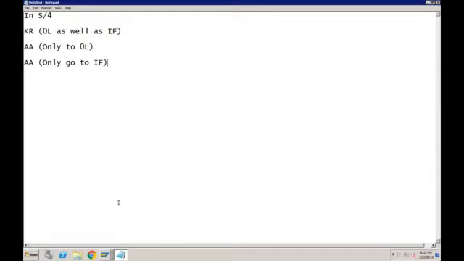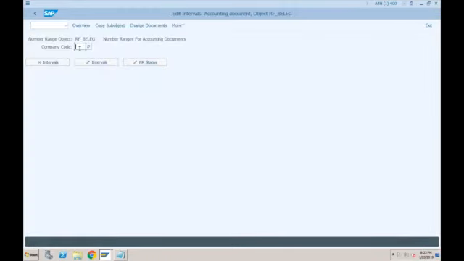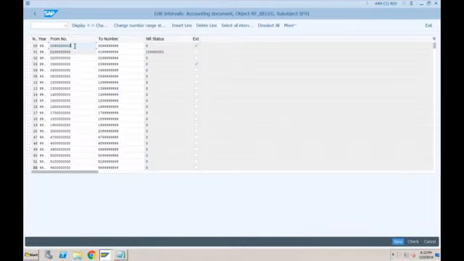Now we already maintained the number ranges, right? If you go to FBN1, we already have the number ranges maintained for company code SF01. But can you tell me for which ledgers these number ranges are maintained? Is it maintained for all ledgers or only one ledger? Not specified. Not specified means what? Is it for all ledgers or what exactly? So I think by default it will be for 0L.